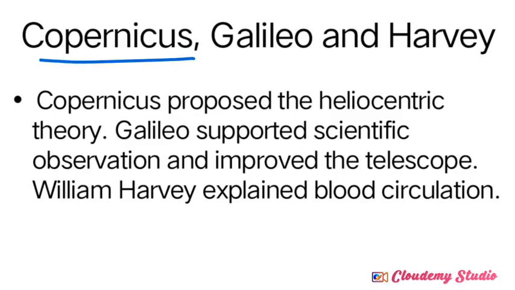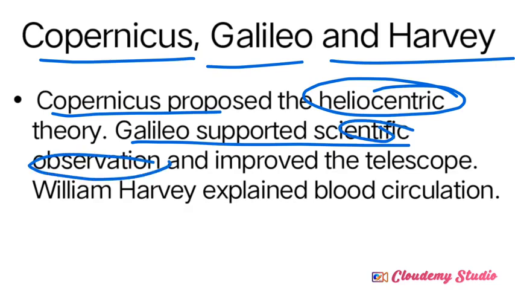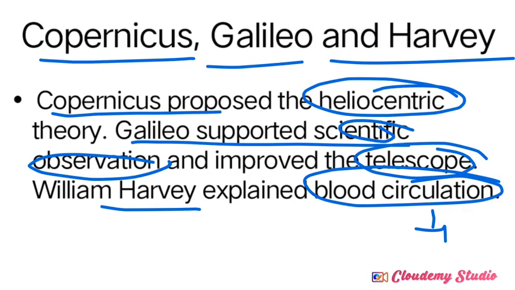First is the contribution of Copernicus, then the innovations of Galileo and also Harvey. Copernicus proposed the heliocentric theory. Galileo supported scientific observation and improved the telescope, and William Harvey explained blood circulation. Blood circulation means from the heart to different vessels, and from the vessels again pumping back to the heart. These theories were explained by William Harvey. A scientific approach developed during the Renaissance. Copernicus, heliocentric; Galileo, scientific observation and telescope.